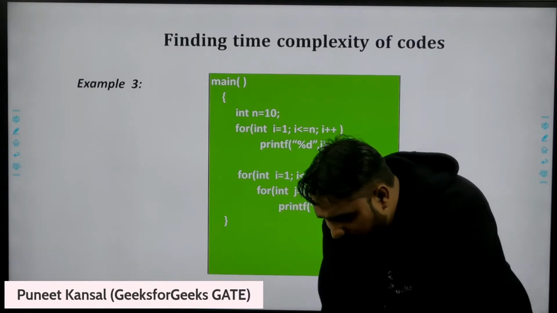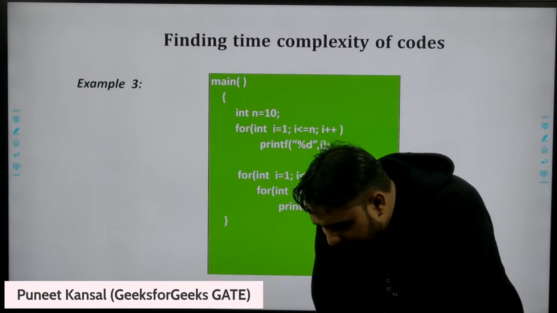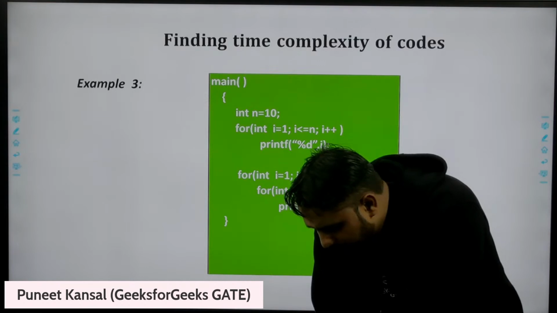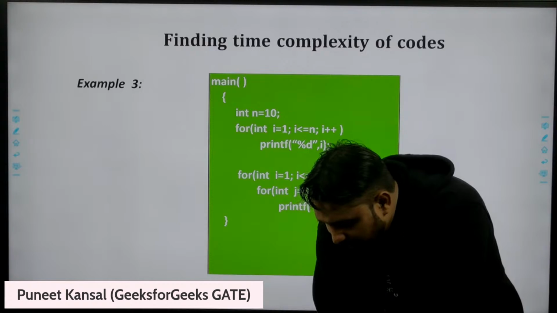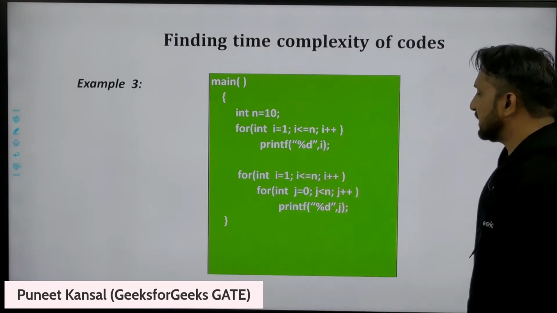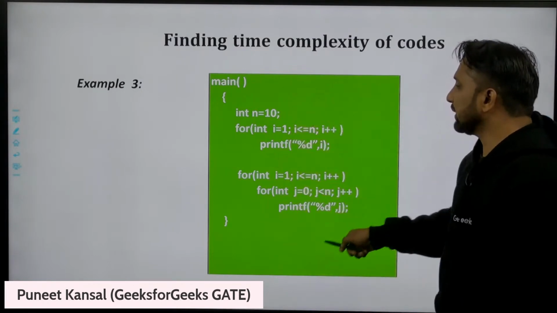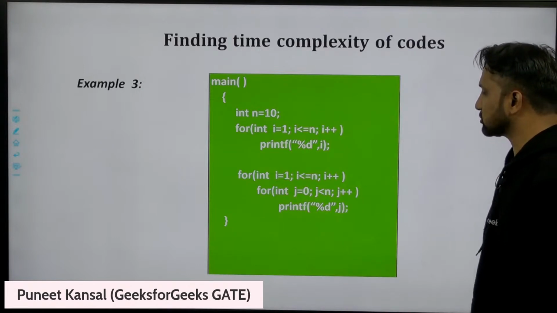Chris says order of n. Tripathi says n square. Is that n square? Digit says order of 1. Digit, you are right. Actually, this will take constant time. This algorithm will take constant time to execute. Why is this taking constant time?